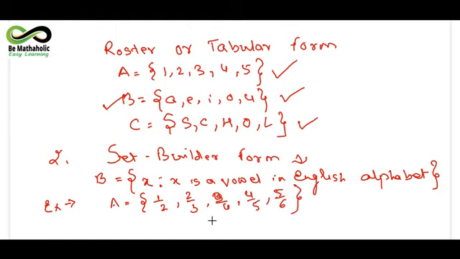Now all of you must look into the property of the elements, as to in what form the elements are given here. Because you will be asked in your questions to convert the set builder form into roster form or roster form into set builder form. So you must know very well how to write a particular example in both the forms.